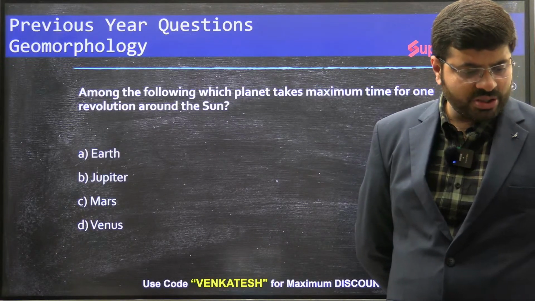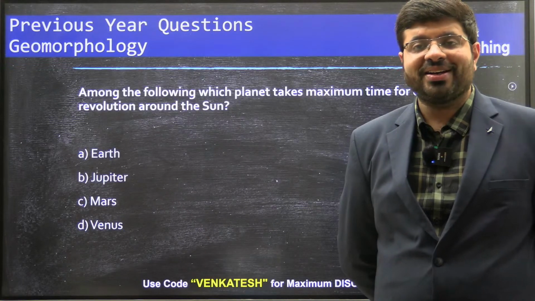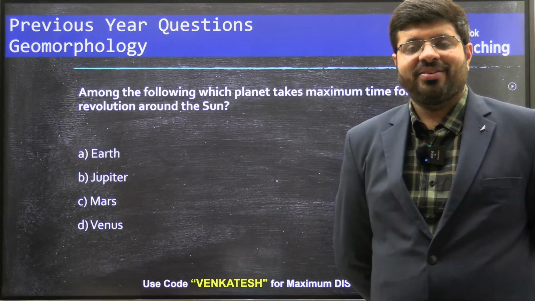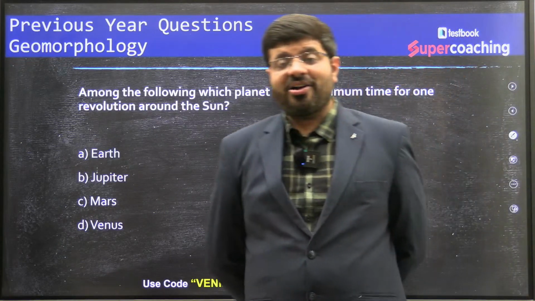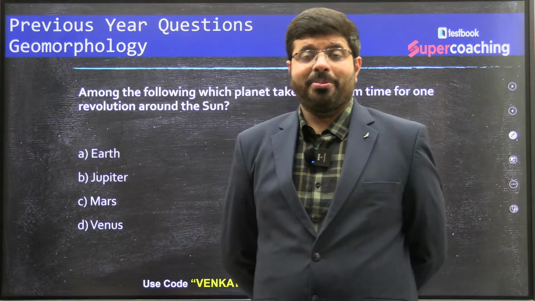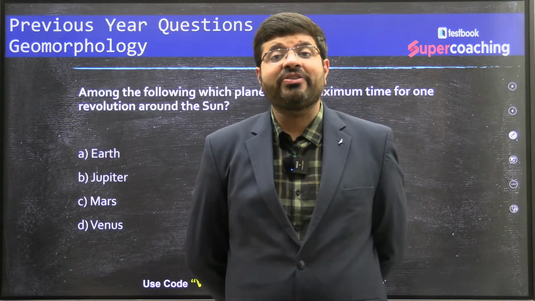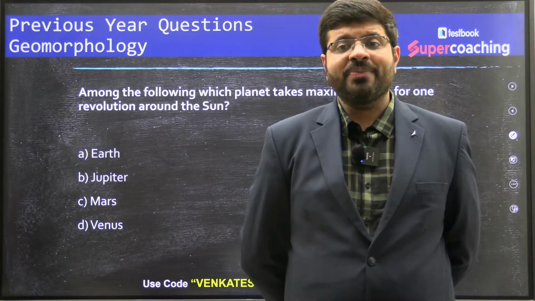Sachin, 21st June and 22nd December are solstices, not aphelion and perihelion. Those are the longest day and shortest day. Those are solstices. March and September are equinoxes. The ones we talked about are aphelion and perihelion.